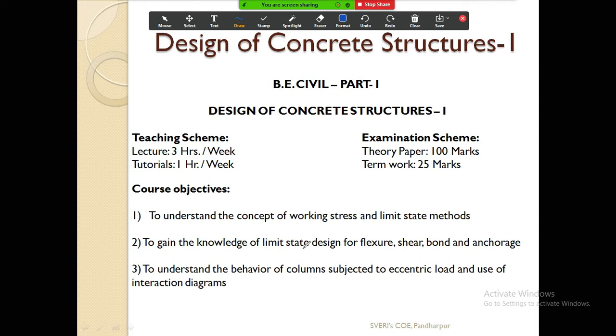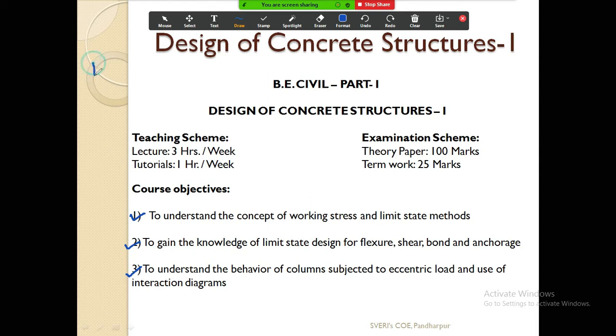Just now, for your understanding or awareness of what is in the subject, I am telling you in brief what is written in point number 1 and point number 2. Then after that you are going to deal with the behavior of columns subjected to eccentric load. So axial load is also there and eccentric load is also there. What is the meaning of axial load and eccentric load? I think you are familiar with this. What is the axial load and what is the eccentric load?